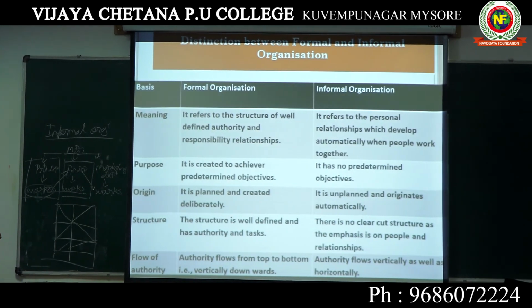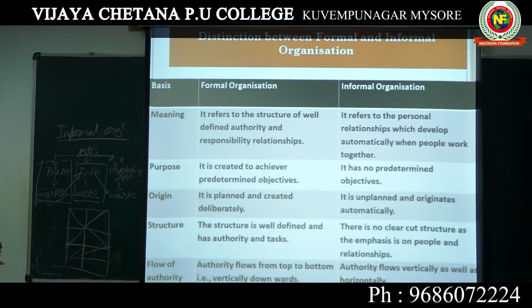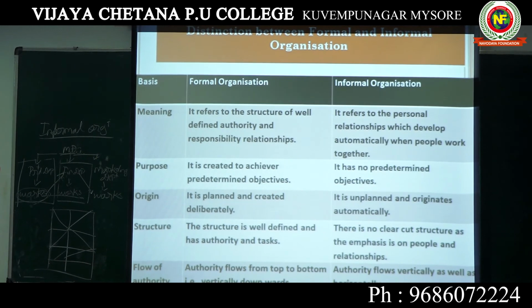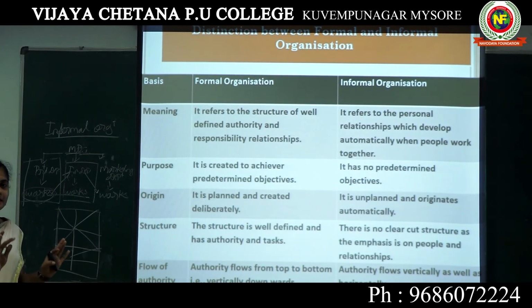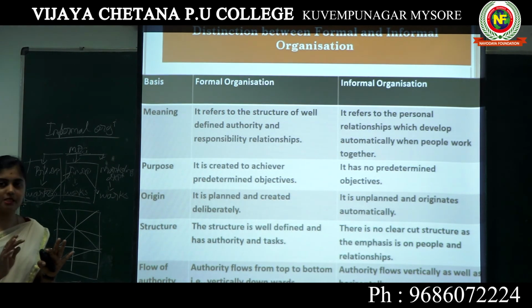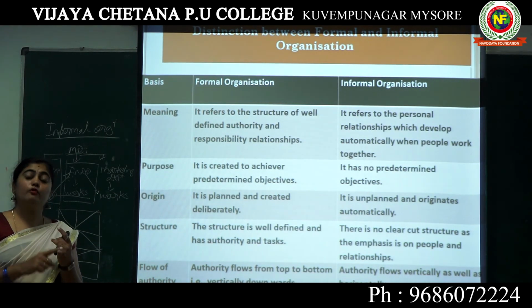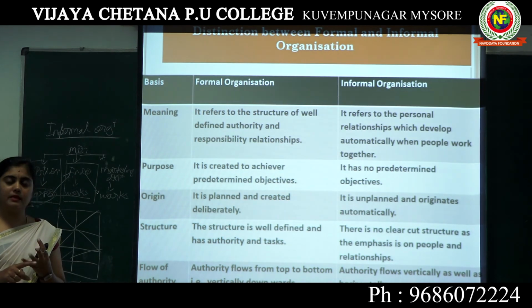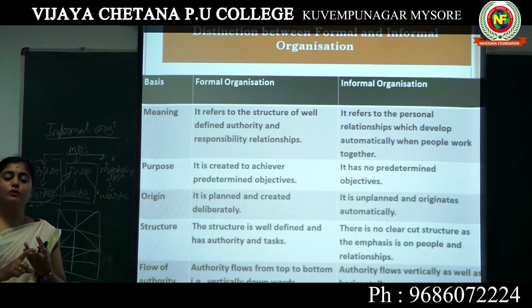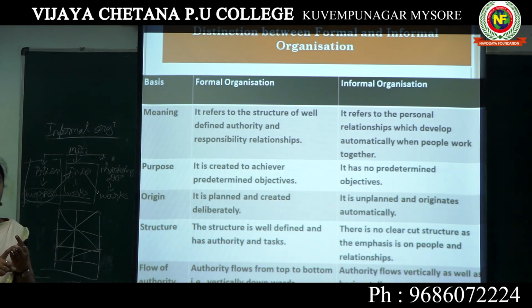The next one, on the basis of origin, a formal organization is planned and created deliberately. Yes, it is planned: who has to communicate to which person, that is authority; who is the authoritative person, who is the responsible person, and who has to report, that is who is the accountable person. So everything is going to be clearly deliberated.